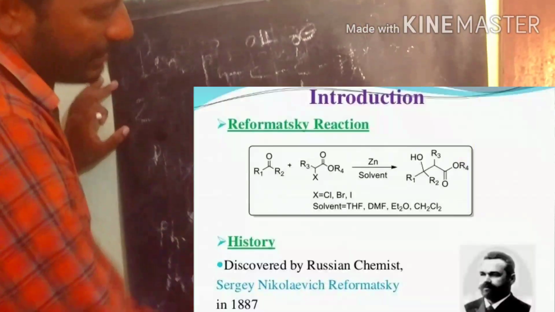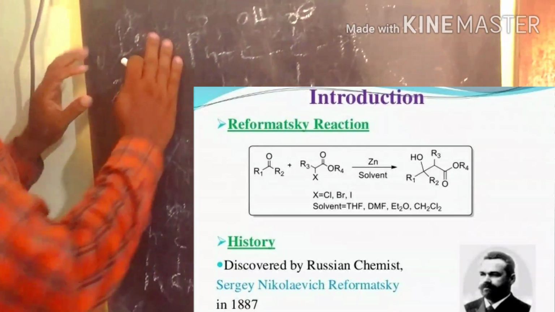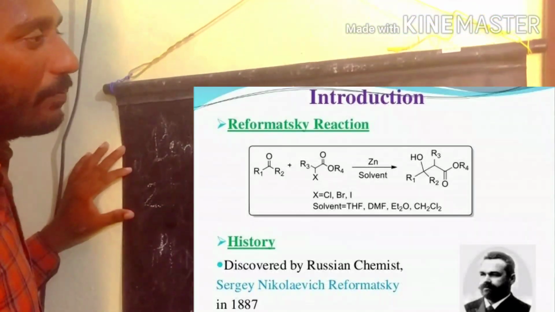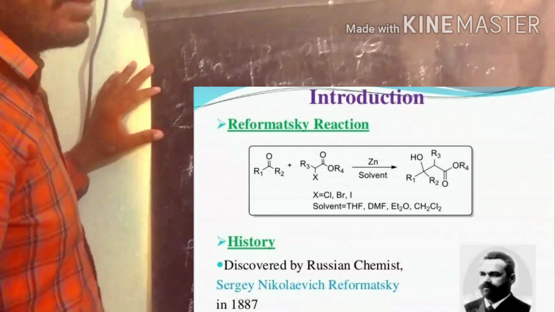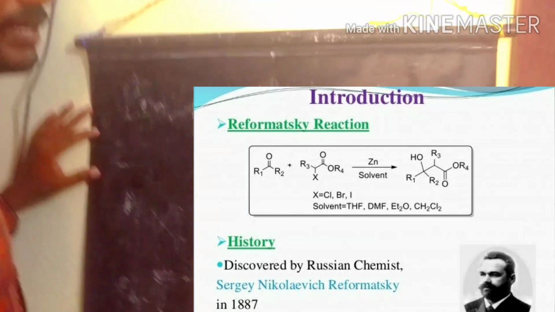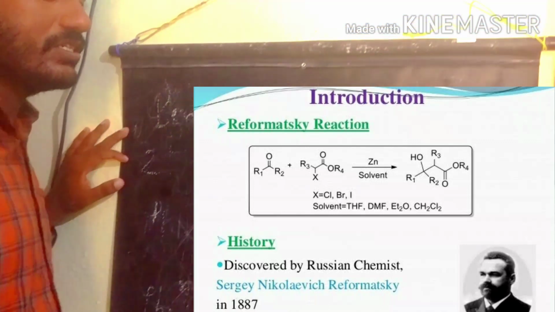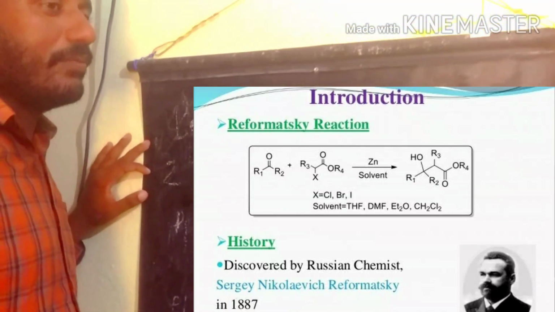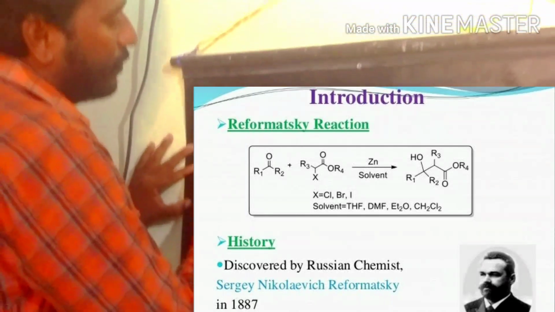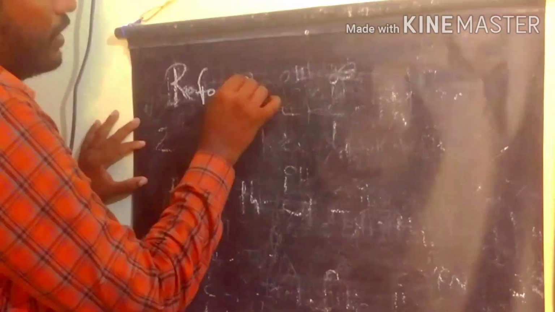Before the next reaction, this is also one of the famous named reactions of aldehyde compounds. In this reaction we are getting alpha, beta unsaturated esters. For example, starting with the Cannizzaro reaction we are getting alpha, beta aldehydes. The second one, the Perkin reaction, we are getting alpha, beta unsaturated acids. In this reaction we are getting alpha, beta unsaturated esters. So this is a well-named reaction.